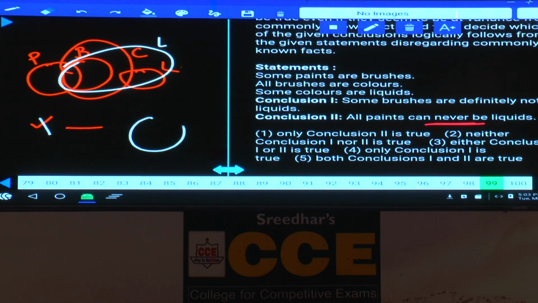Now tell me, is it possible or not? As all the statements are affirmative, P equals B equals C equals L, we can write it as a single diagram. Hence it is possible. Here his statement is can never. It is not possible, hence it is wrong. Then what is your answer here? Neither 1 nor 2. Choice 2 is the answer.